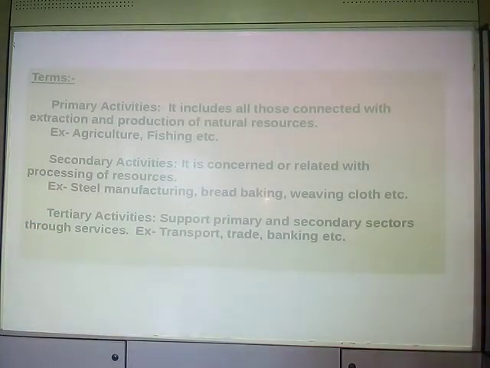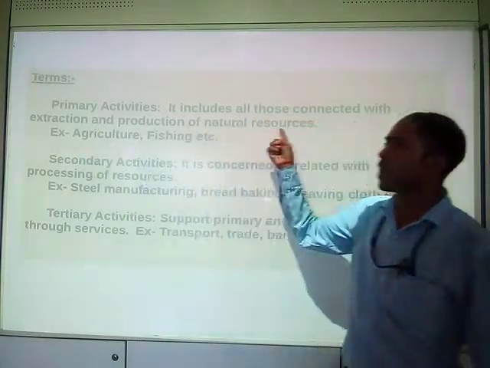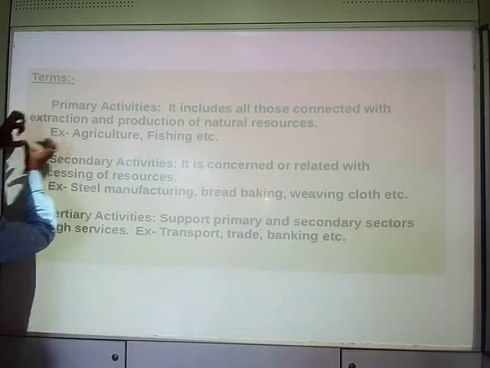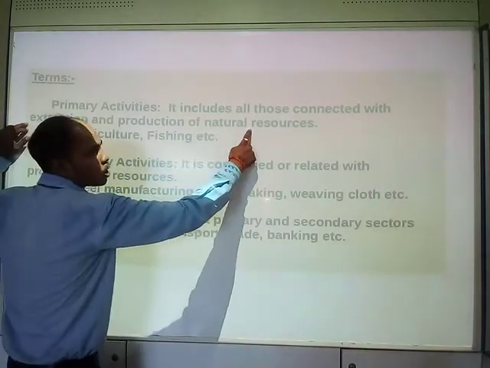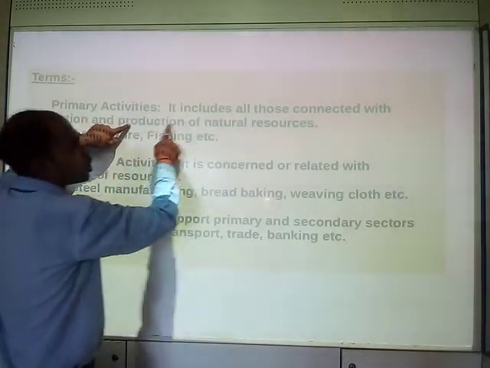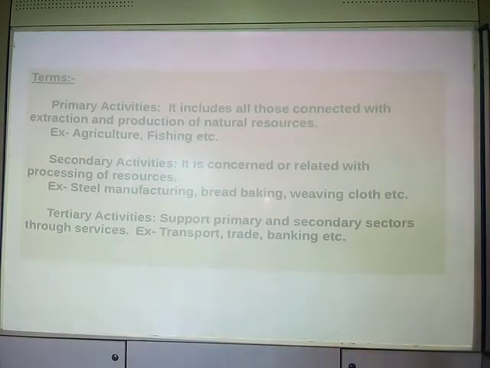The primary activities are those connected with extraction and production of natural resource. Extract means to take out natural resource. As for example, agriculture.